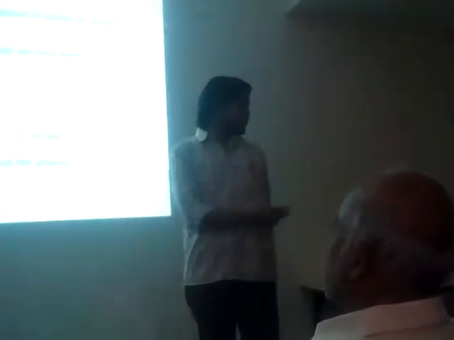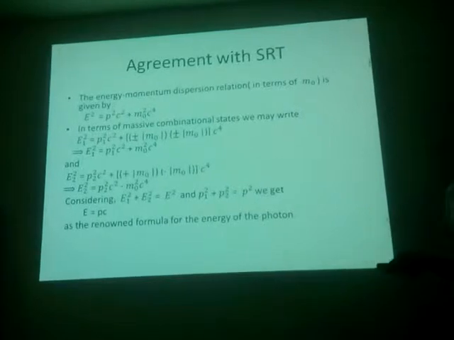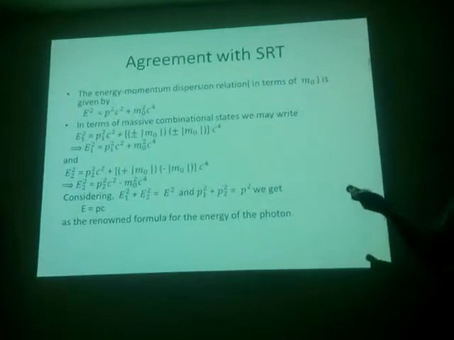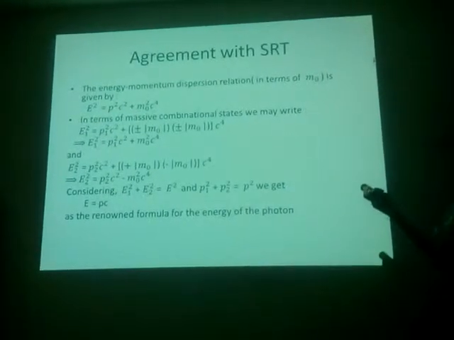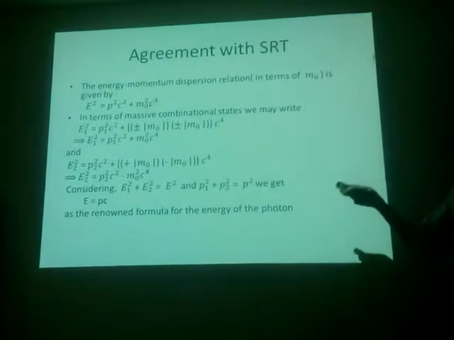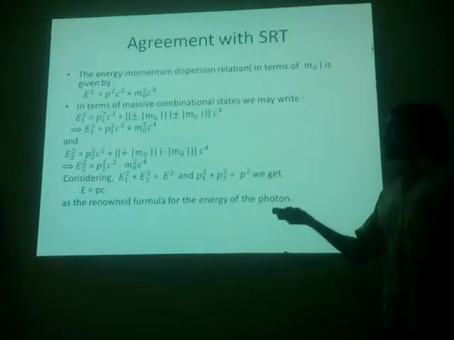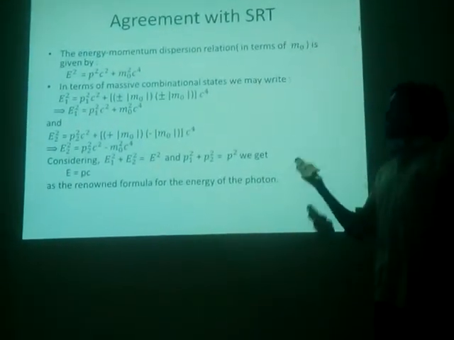They agree with the energy of the photon, which is given by E equals Pc. But the normal Einstein relation is E square equals P square C square plus M0 square C to the fourth. Since the photon's energy is given by E equals Pc, we think that M0 must be 0. That's why we get E equals Pc. It is normally taken so.